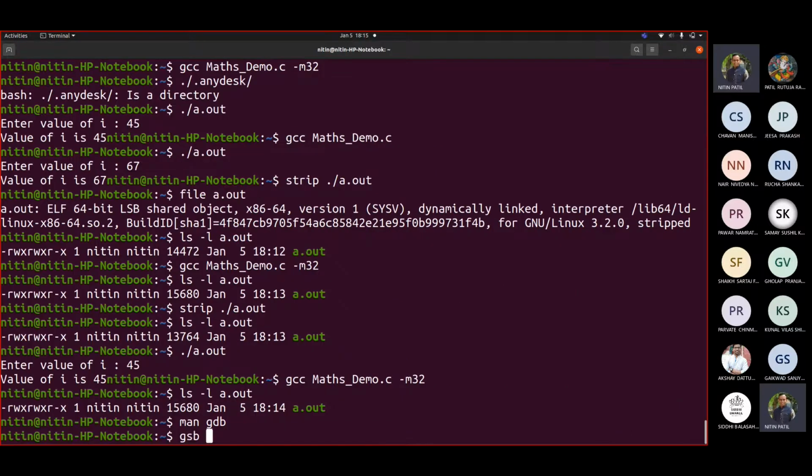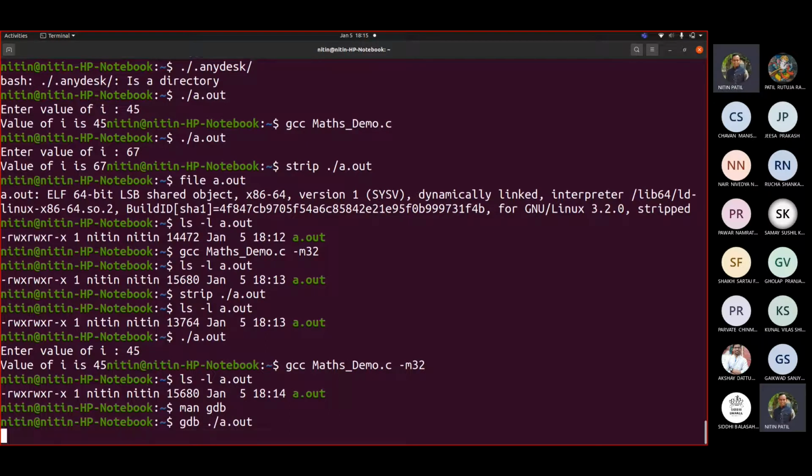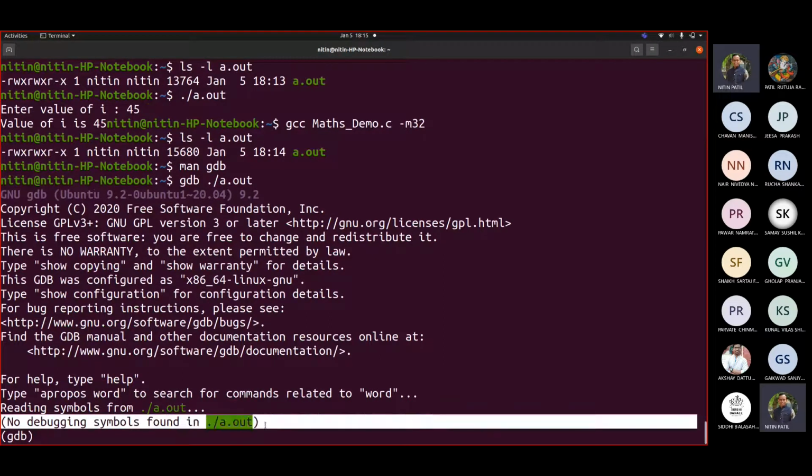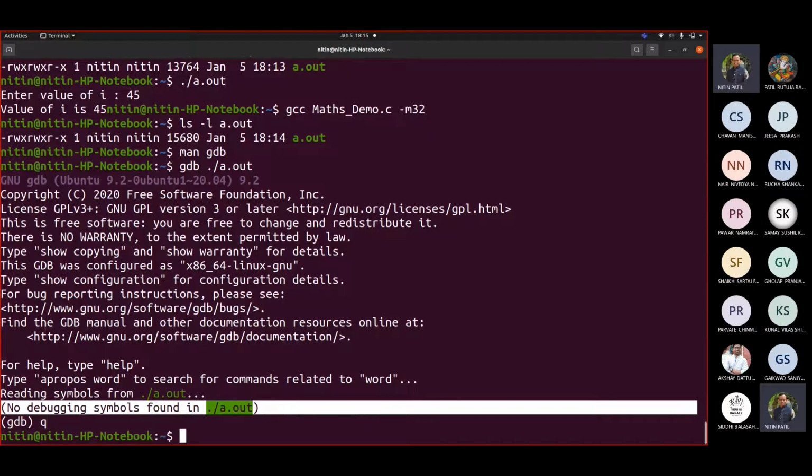If I write gdb ./a.out, simply write this. Now you will see a text written there: no debugging symbols found. So we cannot debug that code, that's what it says. So what is to be done? Whatever you write here, the program name .c -m32, you can remove the -m32 too, but I would like to demonstrate with the 32-bit one. Here you only have to write -g.